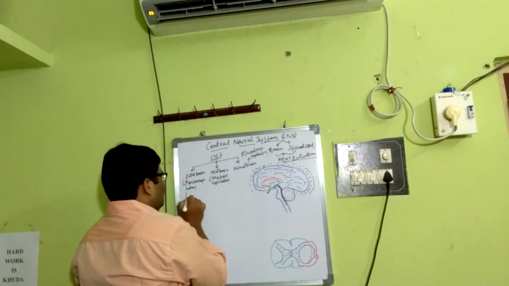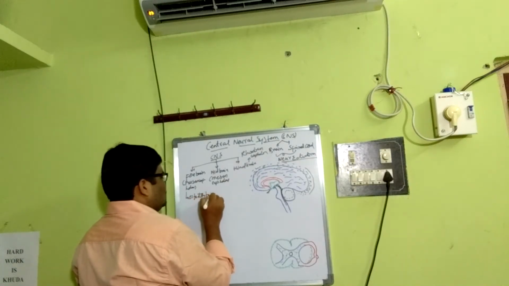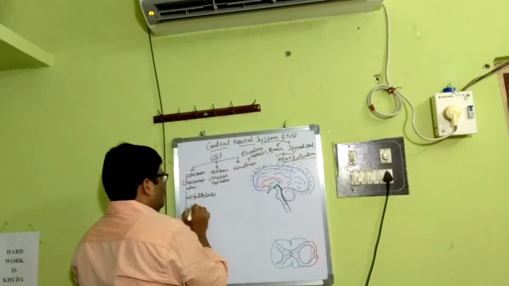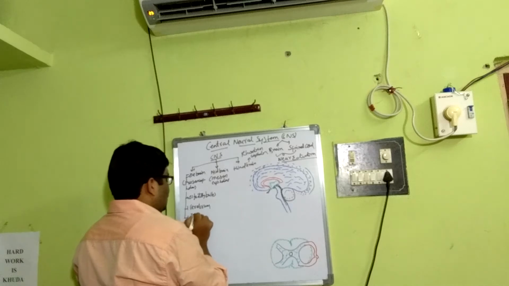The forebrain consists of the olfactory bulbs, then the cerebrum, then the diencephalon, otherwise called the thalamencephalon.